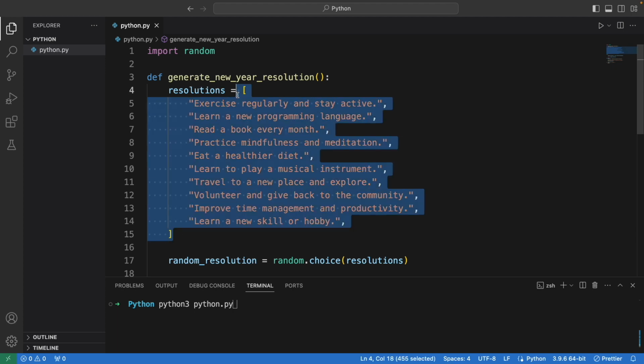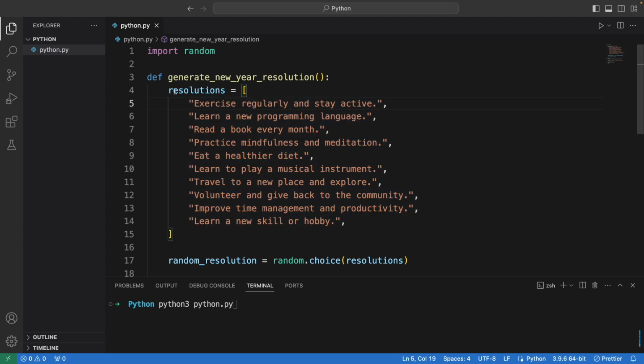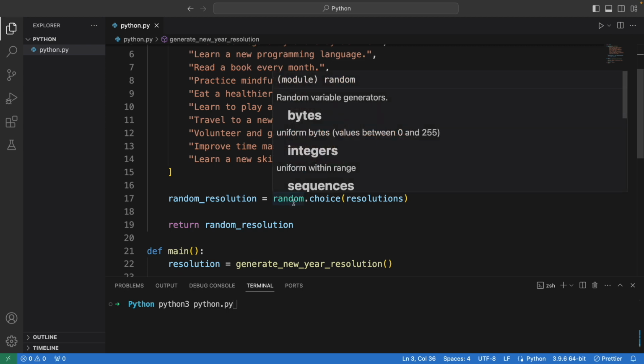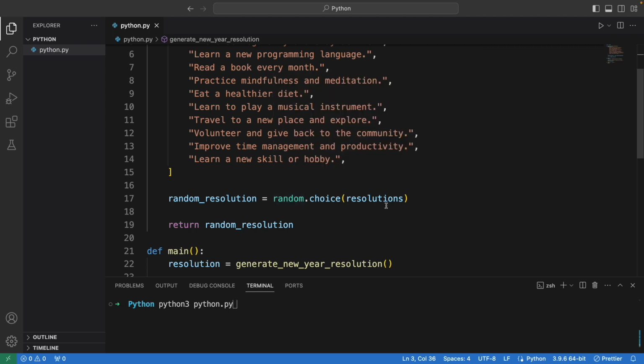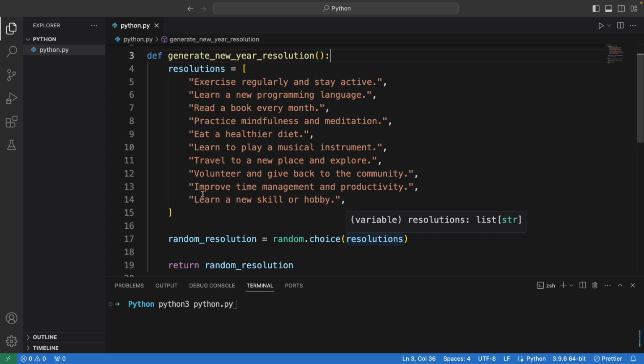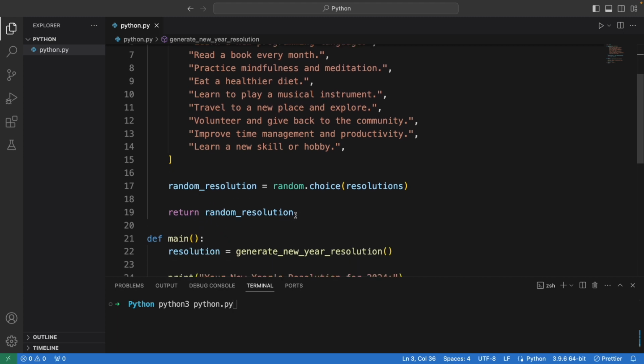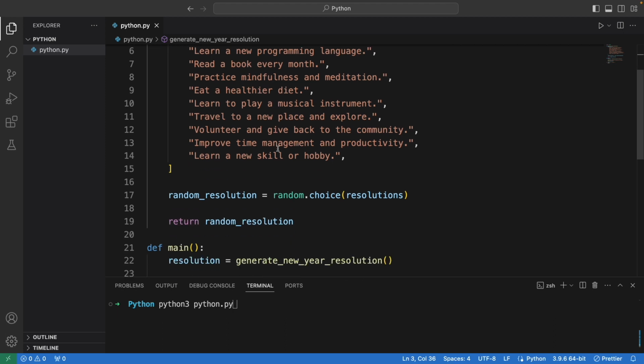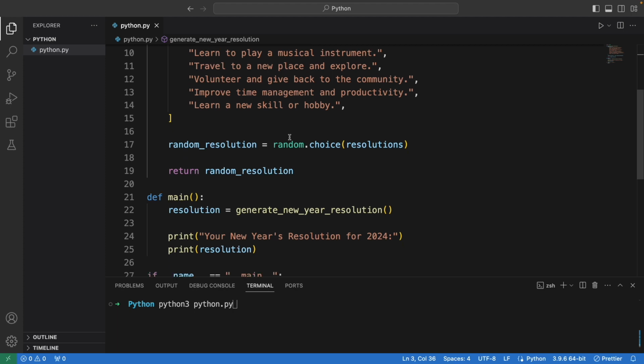Okay, so this is an array of resolutions and we are defining a function called generate new year resolution, right? Here we are using random.choice(resolutions). It will pick a resolution from this list and it's stored in this variable, right? Finally, we are returning this resolution. So we have now defined the function called generate new year resolution. We are ready to use this function now.